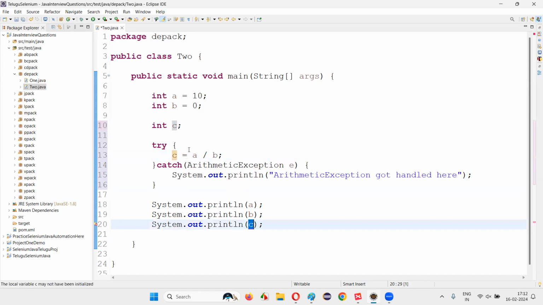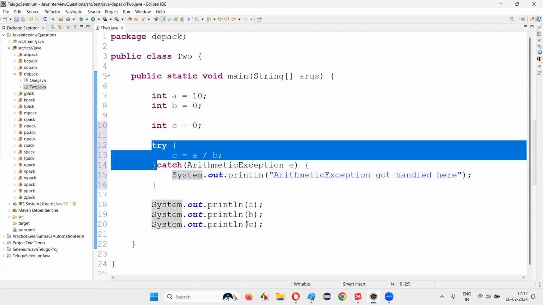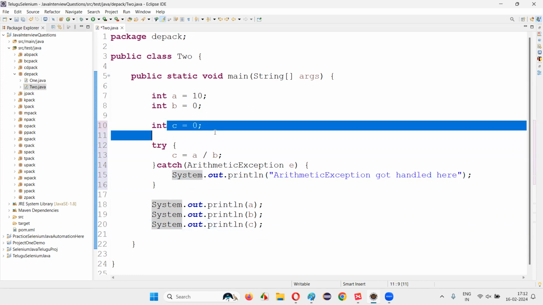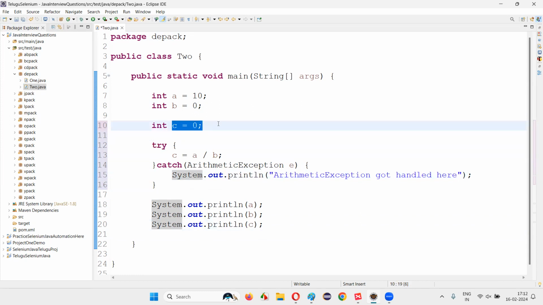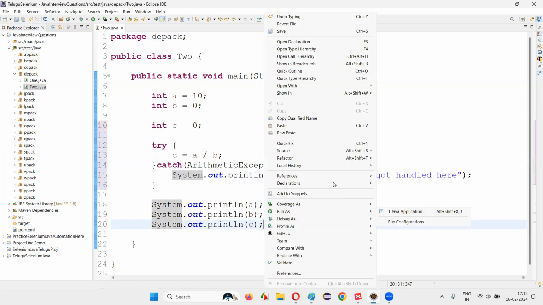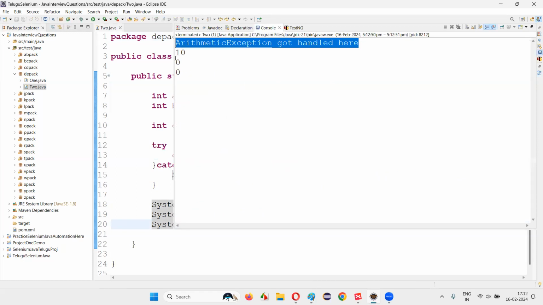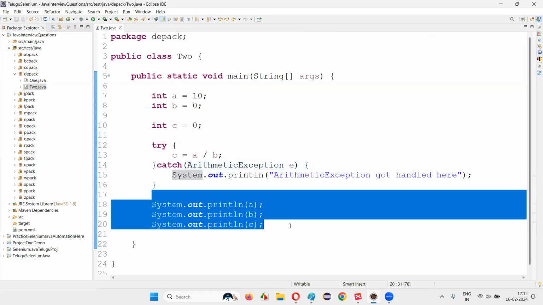And now I have to initialize it with some value, because the initializing is being done in the try block, whose scope is within the try block, and outside the try block, c will not see that it has been initialized. So we have to assign some value to c to initialize it so that things will work fine. Now run the code, you will see that the program execution will continue because we are handling the exception with the help of the try catch block, because of which the remaining lines of code will also get executed.